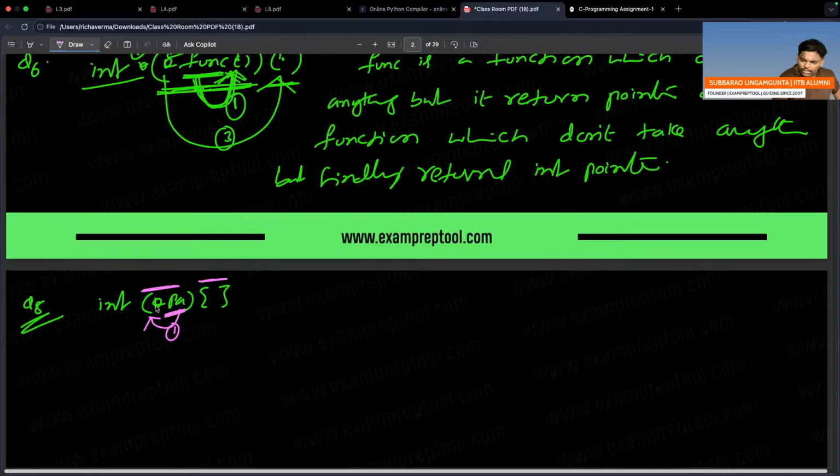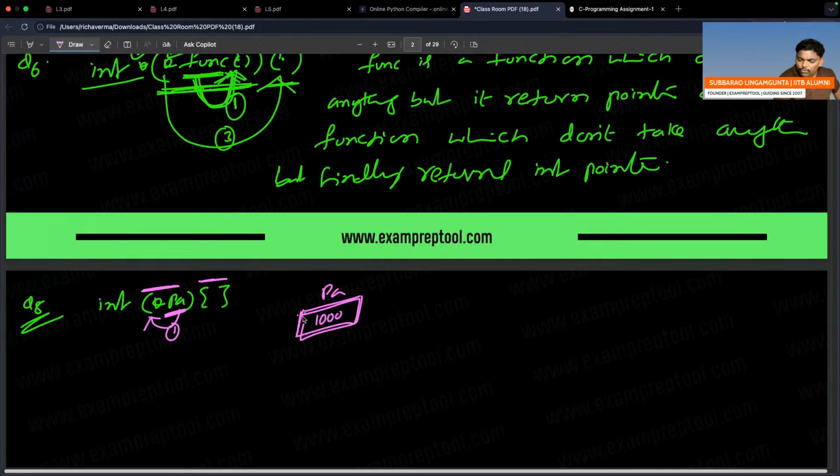It's something like this. See this one. PA is a pointer like this, holding some address. A pointer means what? An address. PA is a pointer, which means address of something. Pointer to what?